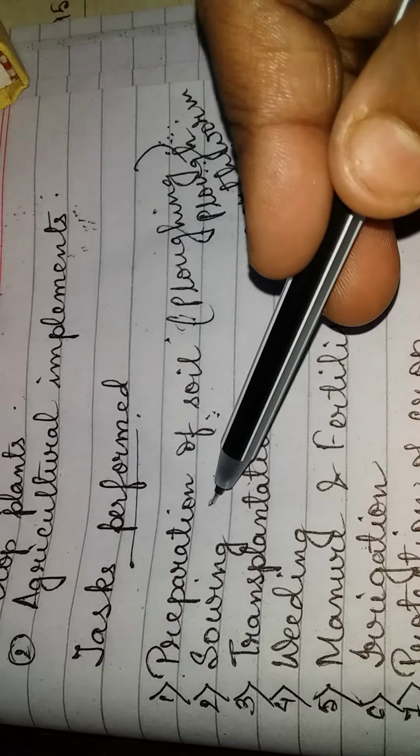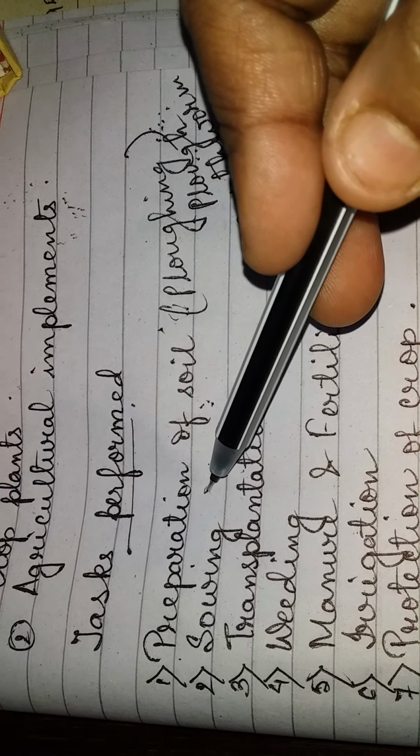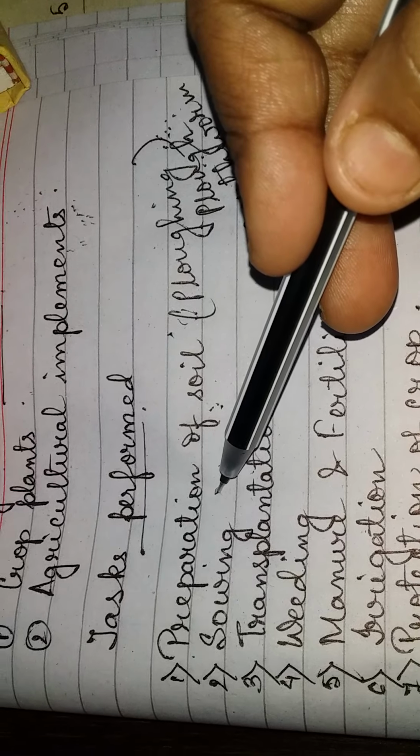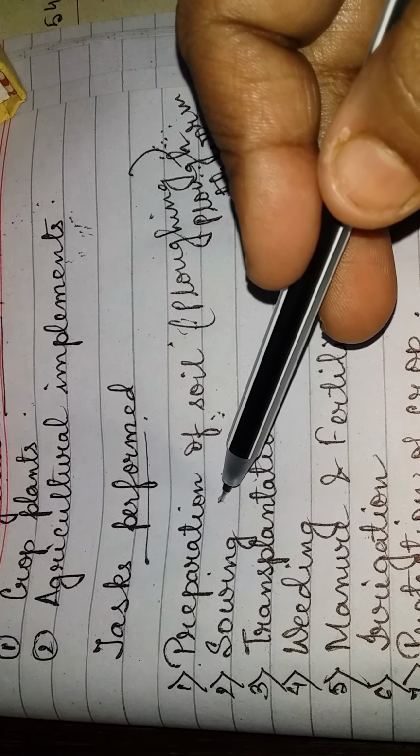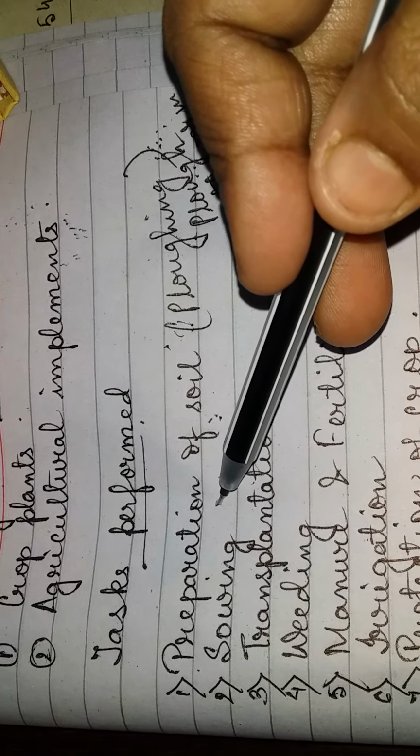Next process is sowing. Sowing means when the land is plowed and level, then seeds are sown. Seeds are put into the earth. When we select the seeds, we need to be careful that they shouldn't be defective. How will you understand? If the seeds are floating, then don't select those seeds, because those seeds are not proper. They should be rejected.